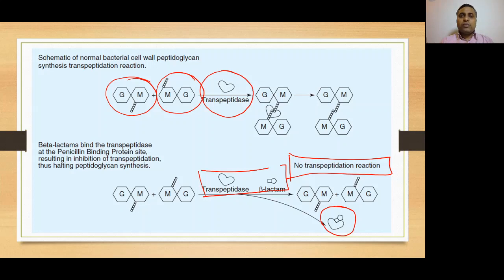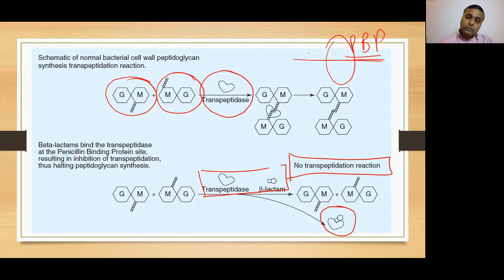Number two, there can be production of beta-lactamase enzymes, which lead to the degradation of the beta-lactam ring and thus the ineffectiveness of the beta-lactam antibiotics. And last, there can be a change in the structure of this penicillin binding protein. Any mutation or change in the structure of this penicillin binding protein can lead to what? Can lead to resistance against that particular drug.